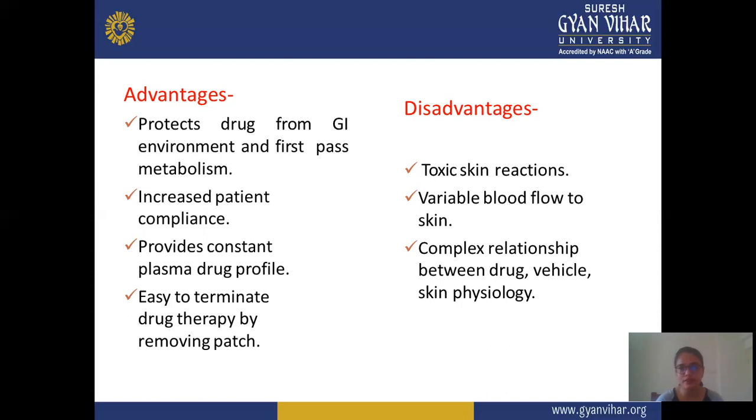So next is disadvantages. In disadvantages, toxic skin reaction. When you apply the patch on a particular area of the skin, there may be chances that it will show some irritation, redness, or some toxic reaction may be observed. Next is variable blood flow to the skin. Blood flow also varies, and there is a complex relationship between the drug vehicle and skin physiology. There may be chances that a reaction takes place between the drug and the skin physiology.